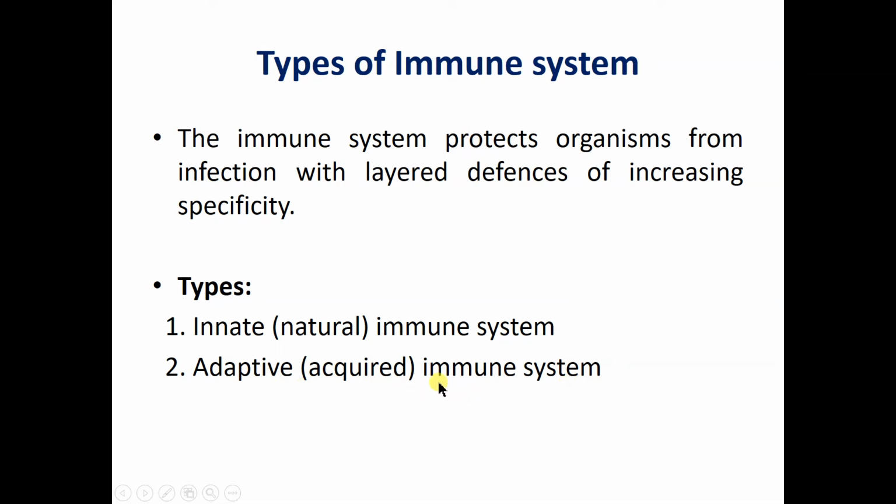This acquired immune system consists of T lymphocytes and B lymphocytes. We have already discussed how the cytotoxic T cell helps to destroy cells, and how the helper T cell helps to produce mature B cells, and these B cells produce antibodies. So all of these come under the acquired immune response, or immunological response, by the adaptive immune system. But the natural immune system consists of the immunological or physiological barriers.